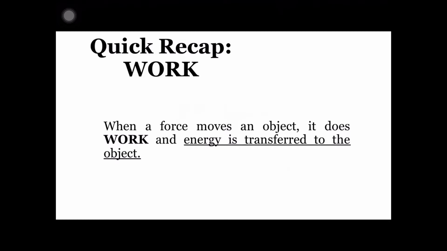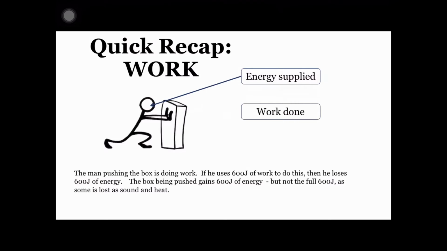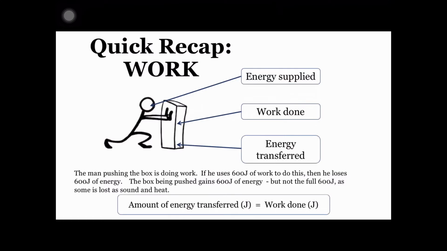When a force moves an object, it does work and energy is transferred to the object. The man pushing the box is doing work. If he uses 600 joules of work to do this, then he loses 600 joules of energy. The box being pushed gains 600 joules of energy, but not the full 600 joules, as some is lost as sound and heat. Therefore, the energy is transferred from the man to the box, and work is done as he pushes it to a certain distance. The amount of energy transferred is equal to the work done.